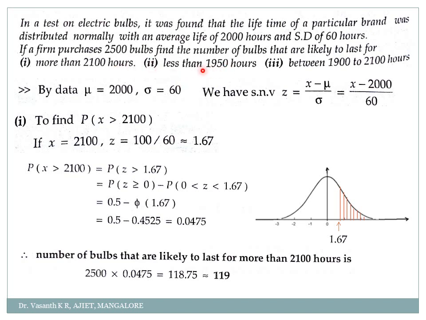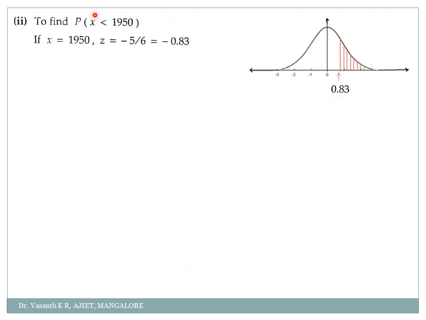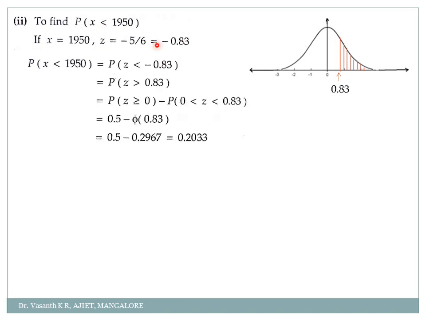Okay. Now I'll go for the next case: find the number of bulbs that are likely to last for less than 1950 hours. So we have to find the probability of x less than 1950. That gives z equal to minus 5 by 6, or simply minus 0.83. So the probability of z less than minus 0.83 is simply the probability of z greater than plus 0.83.